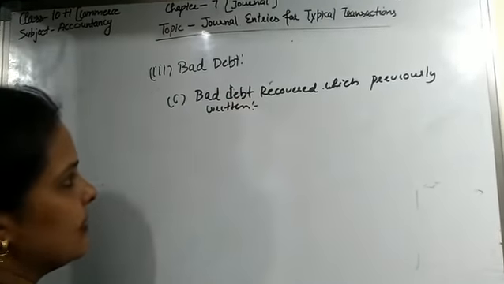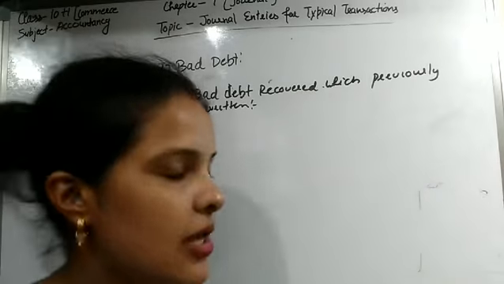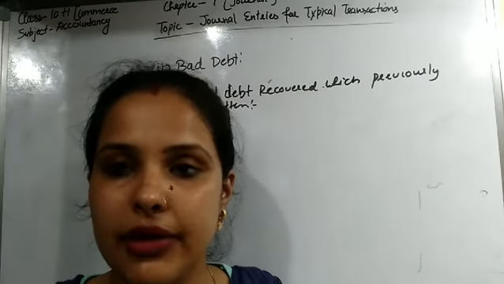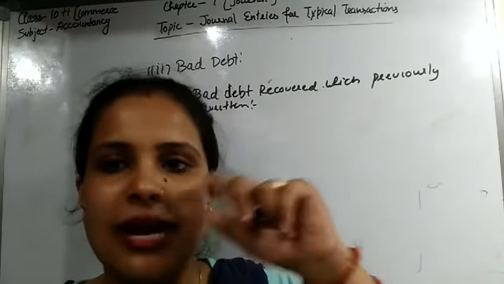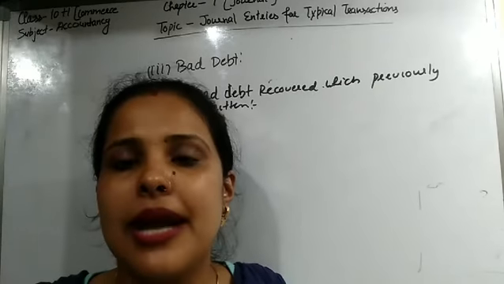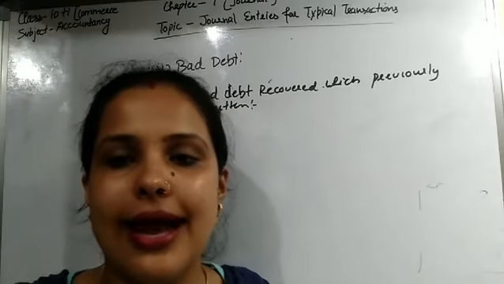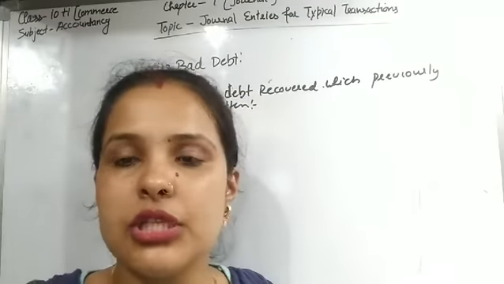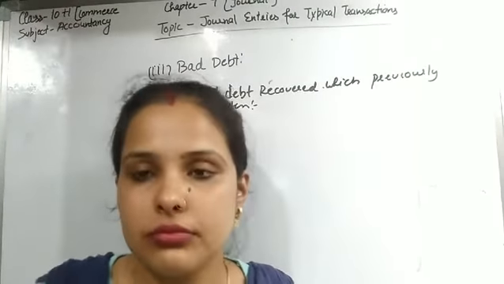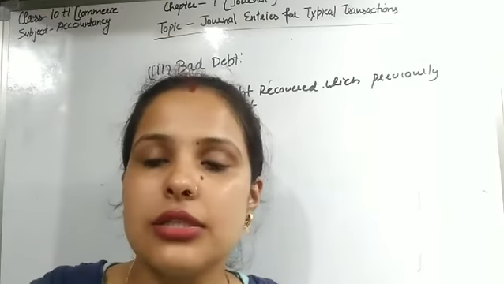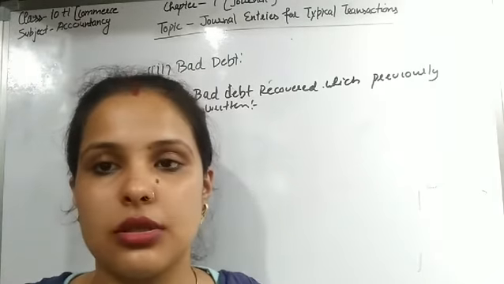So students, sometimes the debtor pays the amount which was previously treated as bad debt, means after some time the debtor becomes solvent, he has some money to pay his debt. At that time he pays the money which was treated as bad debt. So bad debt is converted into cash, it is a gain for the business.